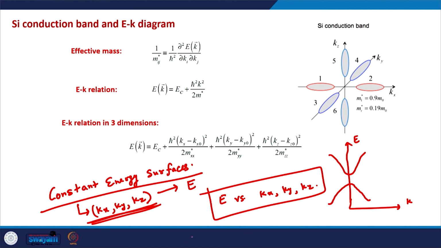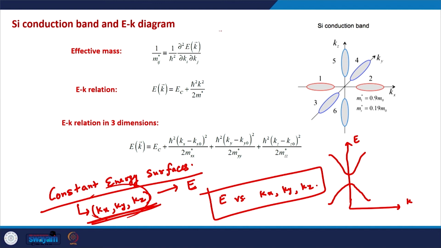So for all these points, the Schrodinger equation solution will correspond to this energy, and the plot of all these points is known as the constant energy surfaces in 3 directions. We just need to take any value of E, and corresponding to that value of E, we plot all possible combinations of Kx, Ky and Kz in the reciprocal space.